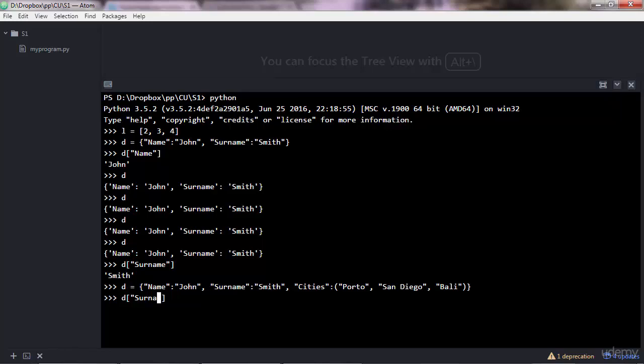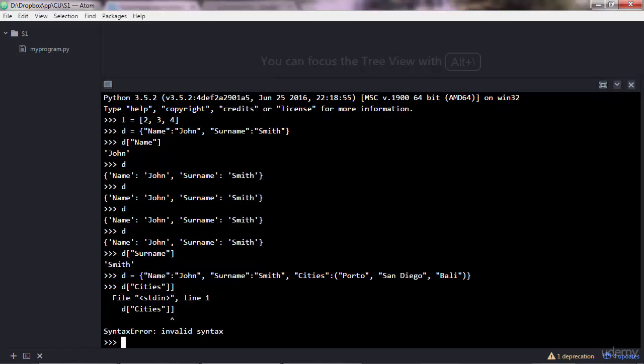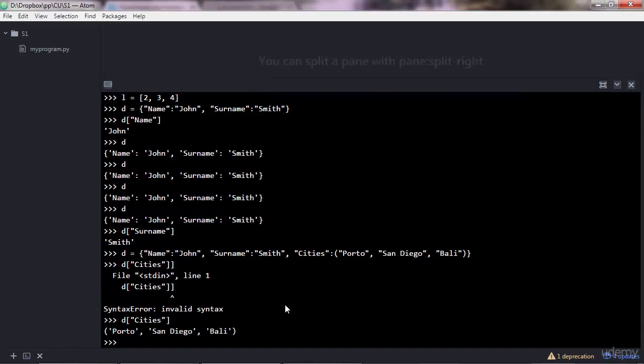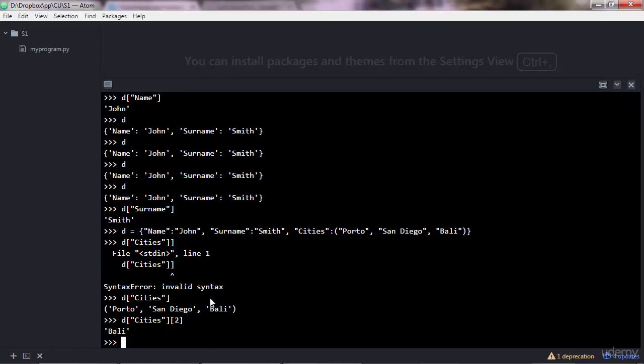If you access cities now like that, sorry, I had 2 brackets there. You would get the tuple. And then you can also do tricks like, if you want to access Bali, you'd add other brackets there and pass 2. And that will return Bali. Why is that? Up to here you have a tuple object, and from that tuple, you use again the square brackets notation to access an item. You want the item with index 2, and that is Bali.